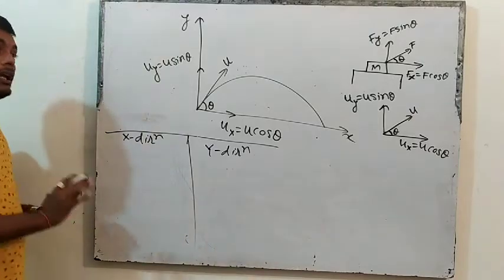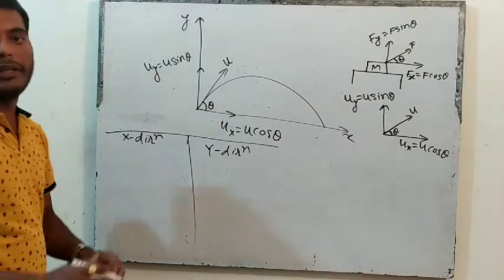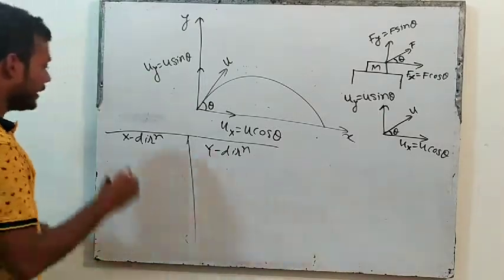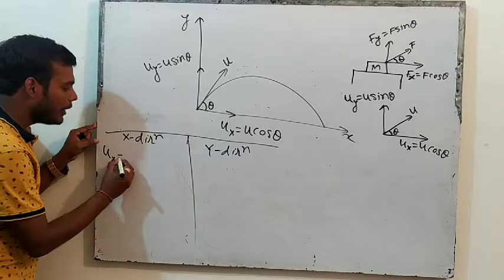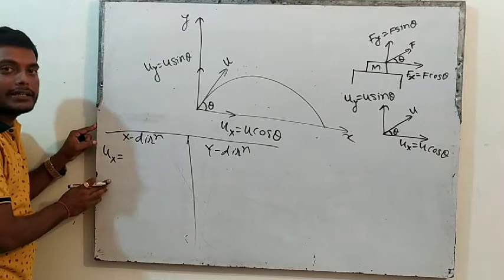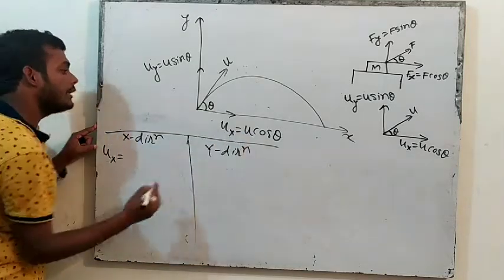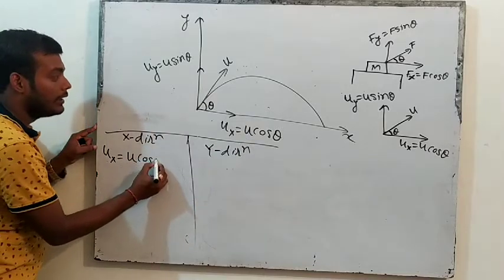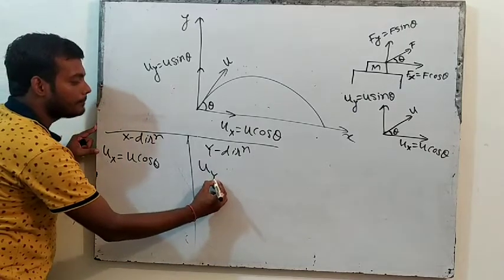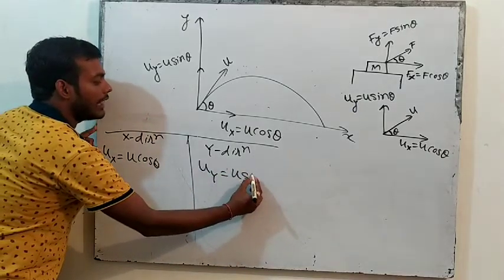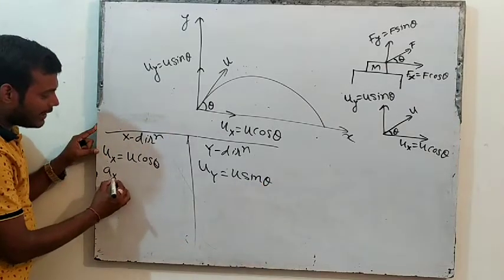Again we will separate. In the whole projectile motion, x direction motion and y direction motion we will not mix together. Both will be separated from each other. Now listen. What is initial velocity in x direction? Ux means initial velocity in x direction, which is U cos theta. I have taken components now. The component adjacent to the angle gets cos. What is initial velocity in y direction? U sin theta.